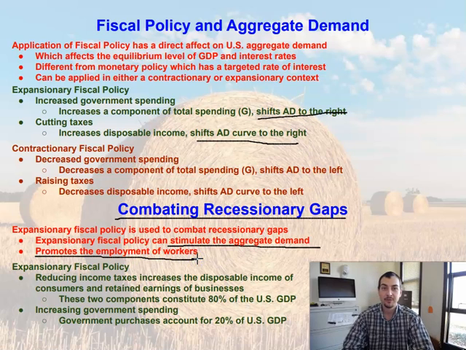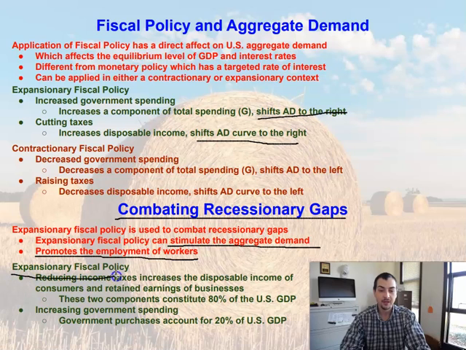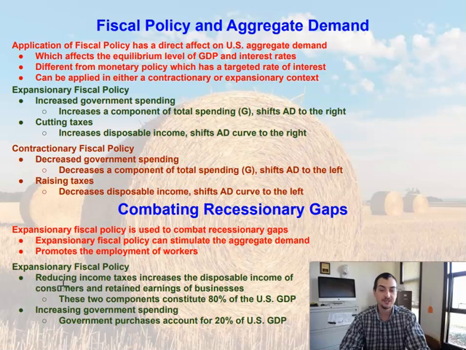As aggregate demand goes up, people are buying more things. As people are buying more things, we're needing to produce more. As we're producing more, more people are needing to be employed. So it promotes the employment of workers. Expansionary fiscal policy is done, like we were talking about previously, by reducing income taxes. In reducing the income taxes, it increases the disposable income of consumers and also allows retained earnings of businesses.